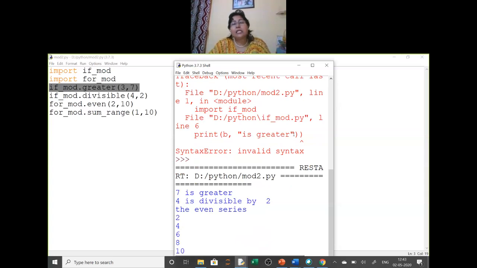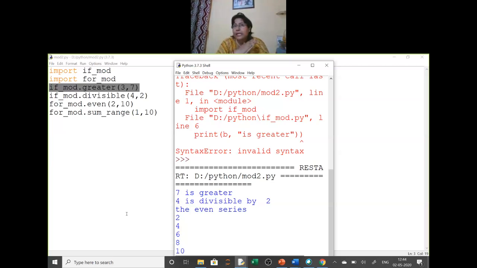So this is how you have created your own modules, in which you have kept all your submodules or functions and then you are using them in some other program. So what are the advantages of this? All the functions of a particular task, all the submodules of a particular module, you can keep simply in one module and then you can just import that module.